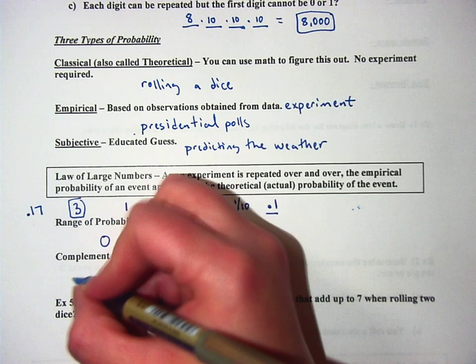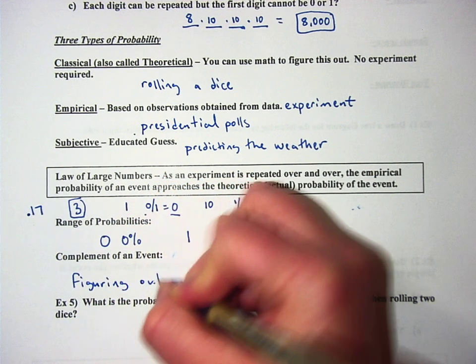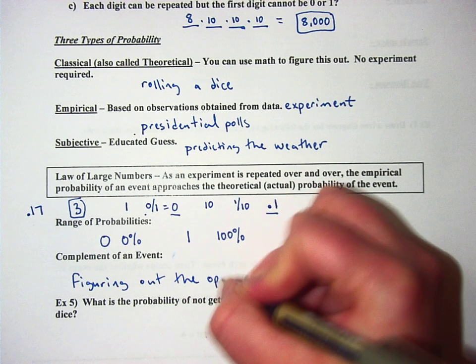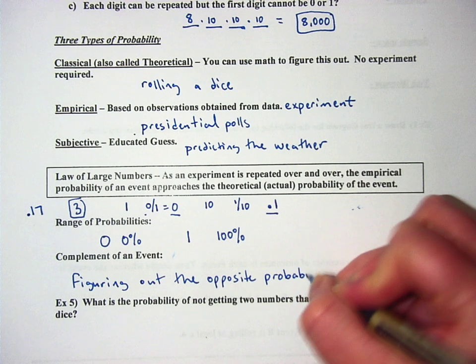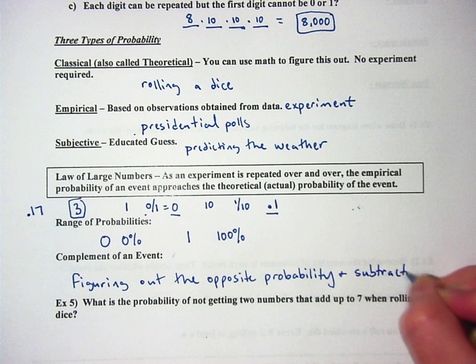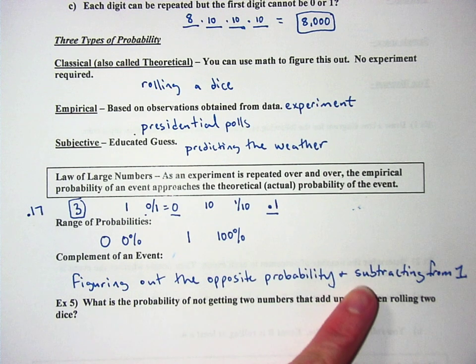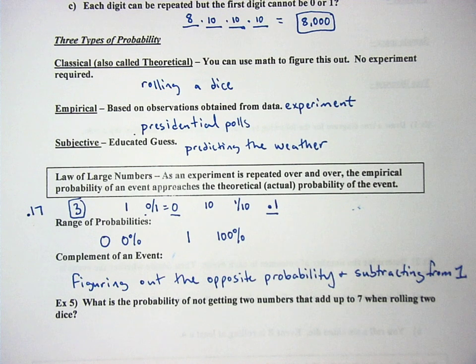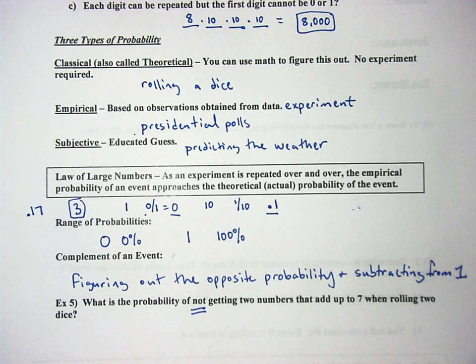Complement of an event is figuring out the opposite. You take the probability and subtract it from 1. Sometimes it's easier to figure out the opposite of a probability than figuring out the actual probability. So it says, what's the probability of not getting two numbers that add up to 7 when rolling 2 dice?